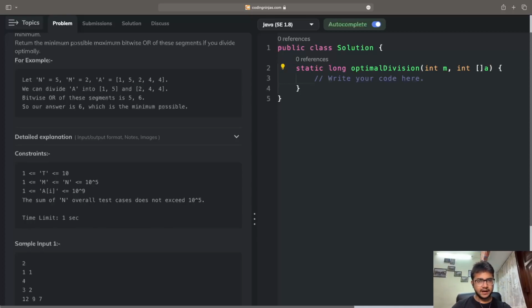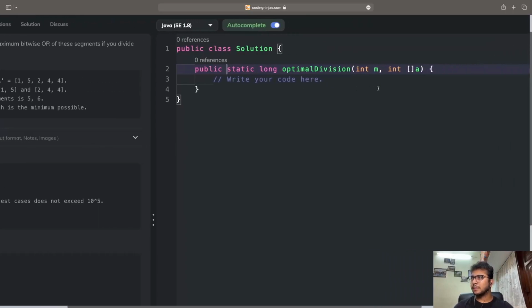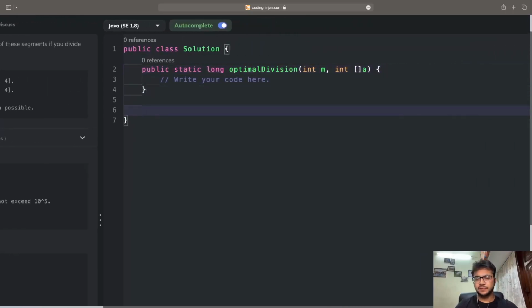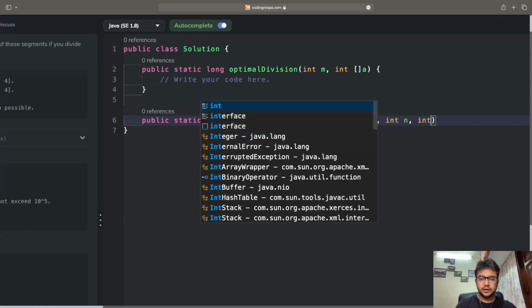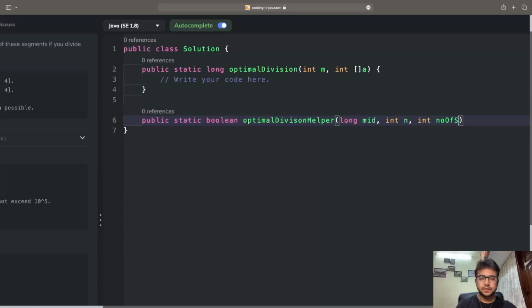So let us go ahead and try to write a solution for this. We already have this static function, so I'll write public static long optimal division, and I'll create a helper function also. So public static boolean optimal division helper, and I will pass a few things: long middle element or mid, int n, int number of segments, and lastly the array.